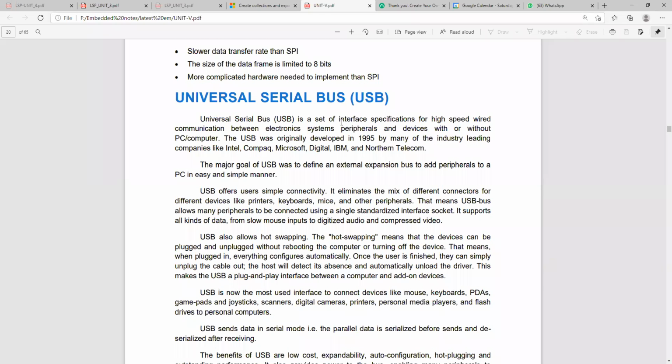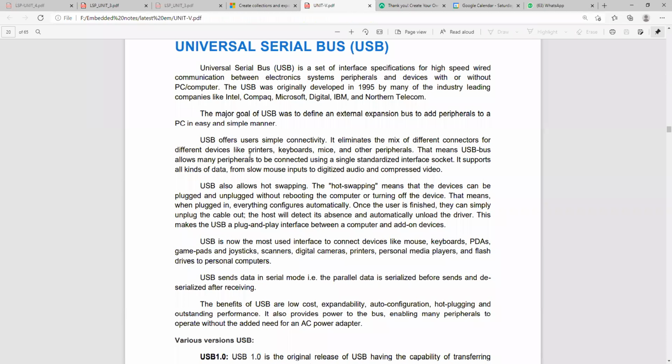The next one is the Universal Serial Bus. We already know about USB. USB was designed in 1995, developed by industry leaders like Intel, Compaq, Microsoft and IBM. Mainly, USB offers simple connectivity: with a USB device, we can connect a printer, keyboard, mouse and other peripherals.